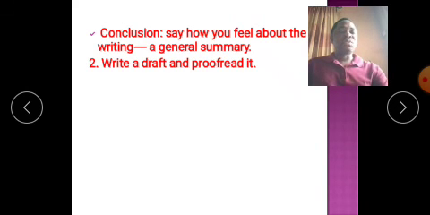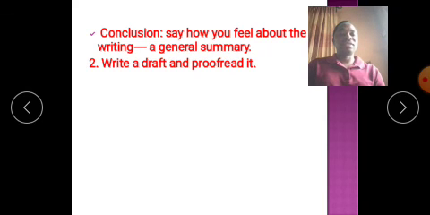And step 2, remember, all these things under introduction, body, and conclusion are under making a plan. You have just made a plan of what you want to write. Then the next thing you are going to do, if it's an assignment, for instance, you can write a draft and give it to someone to read for you. Write a draft, write a first copy of everything you have planned, give it to someone to read for you.